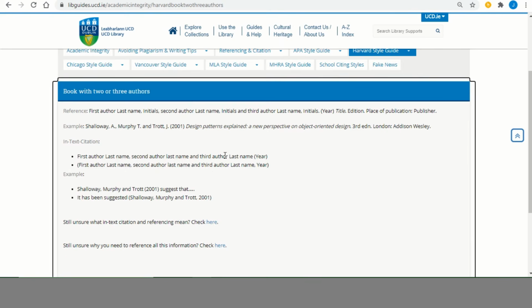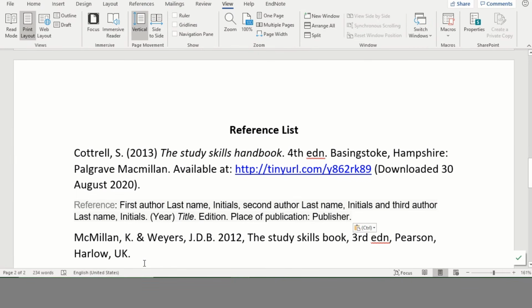And we have book with 2 authors already open here. So you just copy and paste the information from there and put it into your Word document above what you have copied from OneSearch. So this is the format the reference should look like, and this is what it's like at the moment.